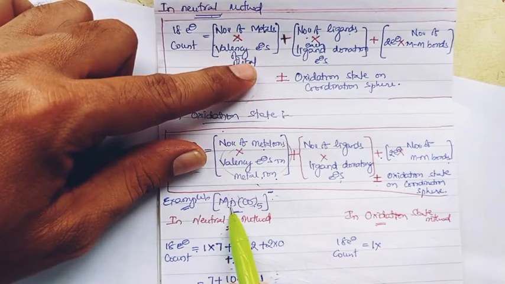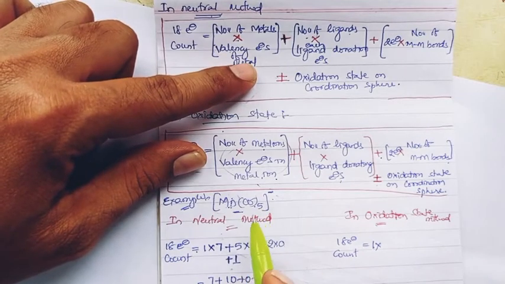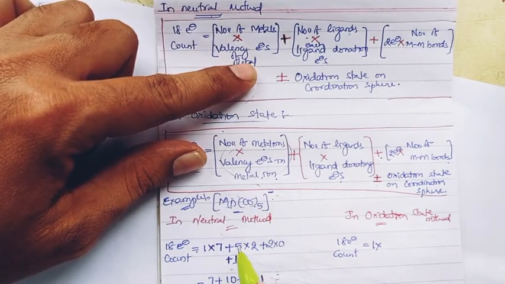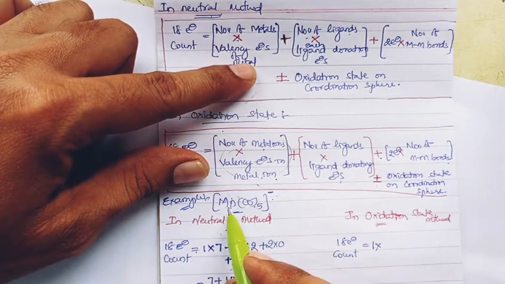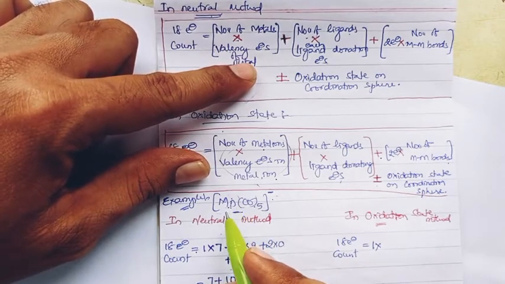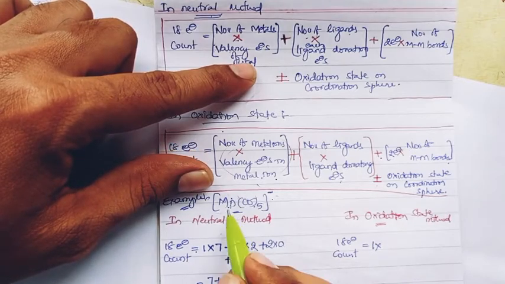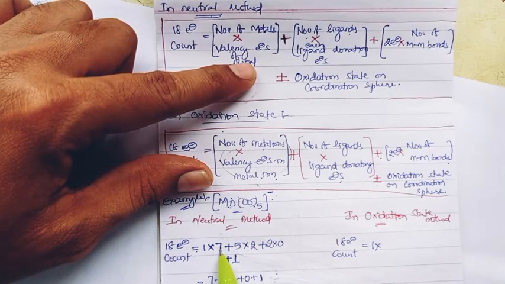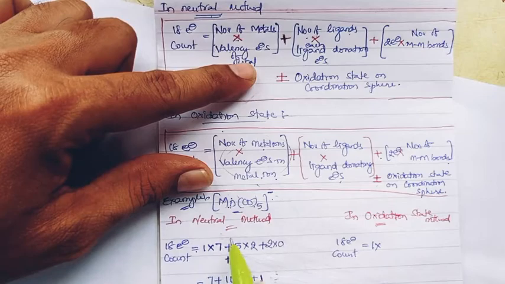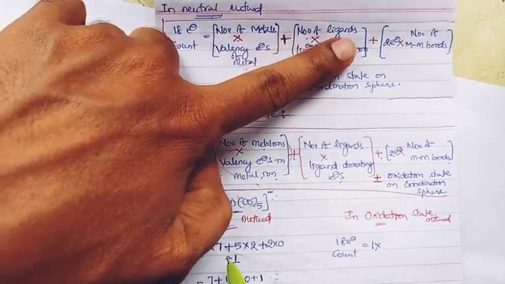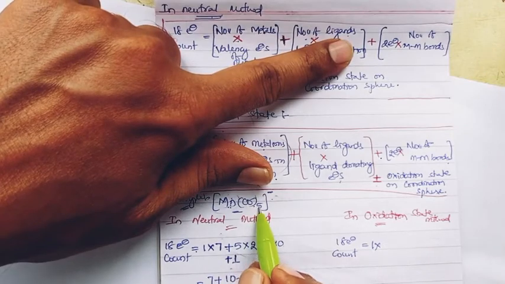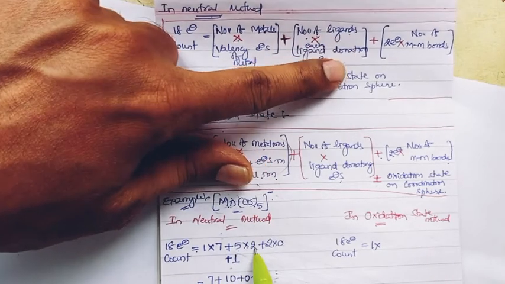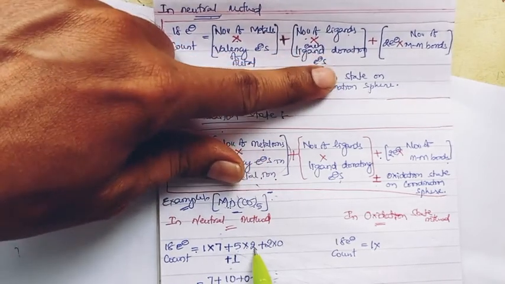Manganese we know is a 3d5 4s2 electronic configuration metal. In total it has 7 valence electrons, so 7 electrons we have considered here, plus the number of ligands. Here the carbonyls are the ligands, they are 5, so 5 into the ligand donating electrons, right.